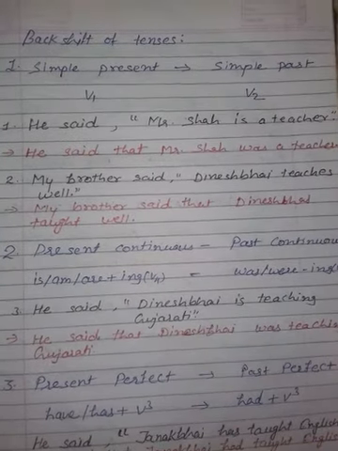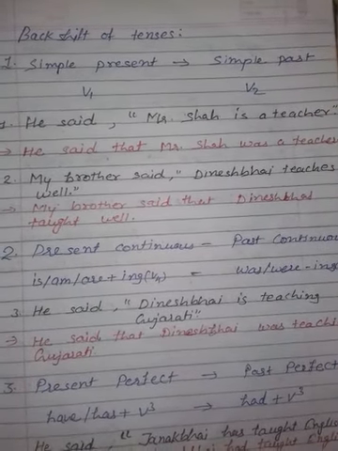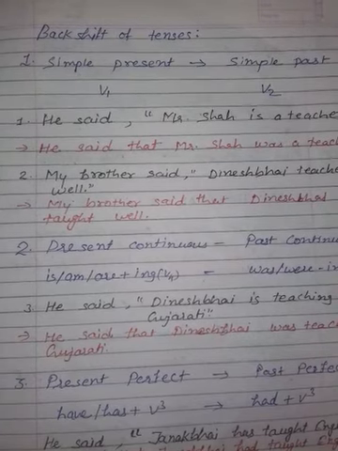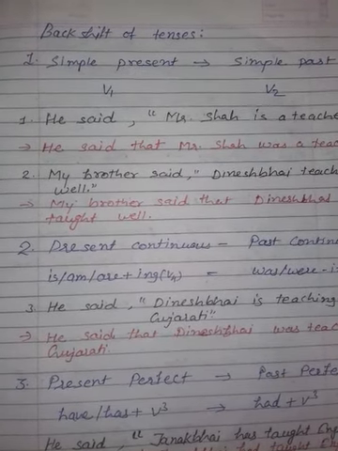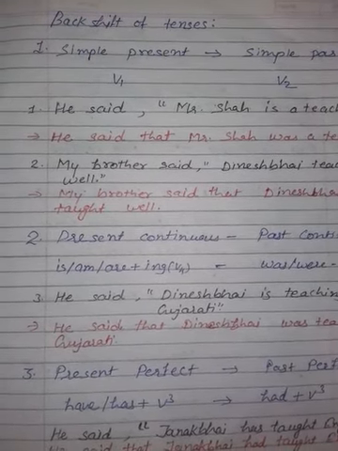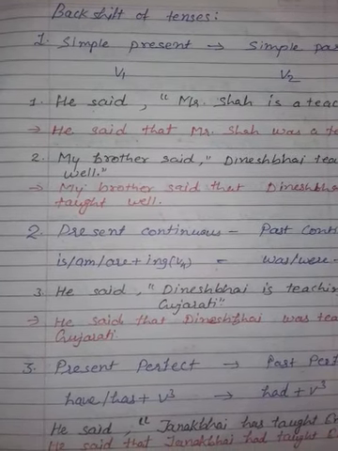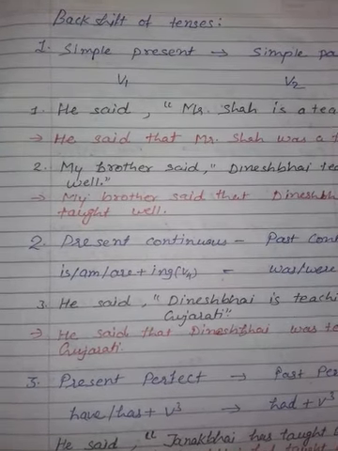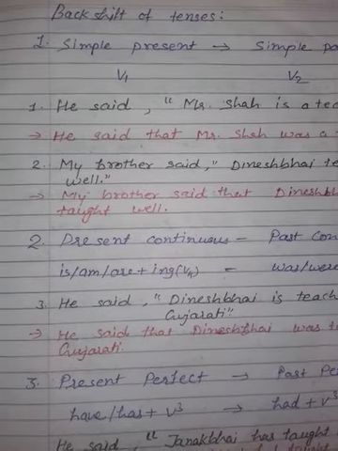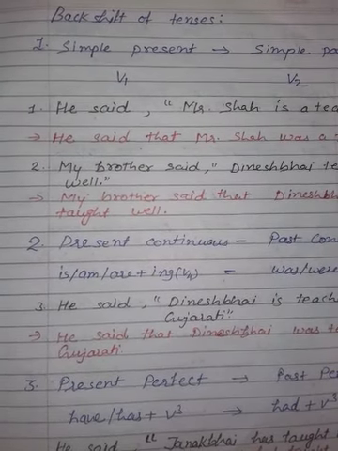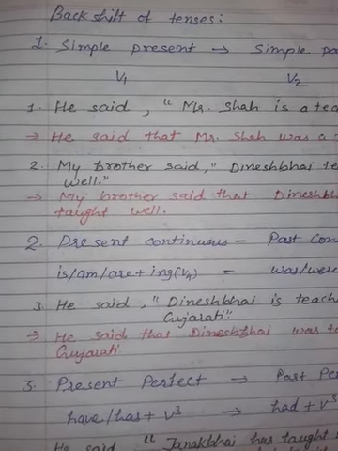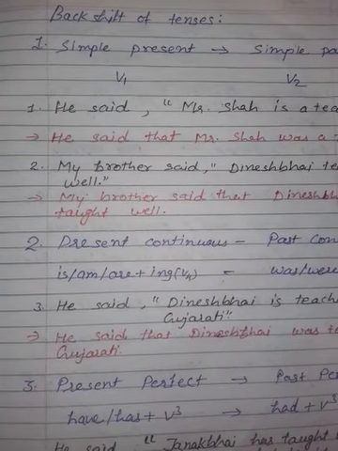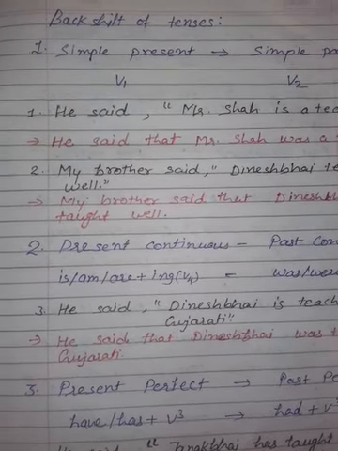In this backshift of tenses, you can see which tense changes into which and how the verb changes in indirect speech. This is called backshift of tenses because we report in the past.